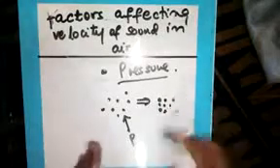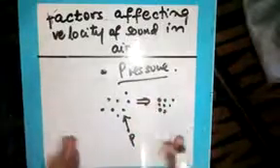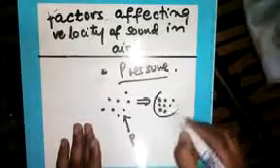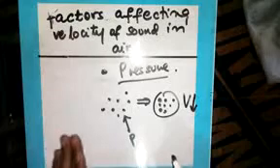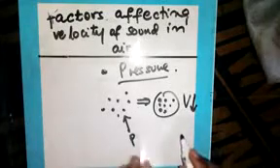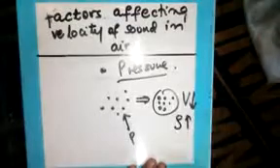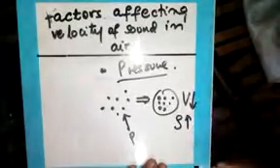That means its volume will decrease. Now, if the volume decreases due to high pressure, what will happen? The decrease in volume leads to an increase in density. When the volume decreases, the density increases.